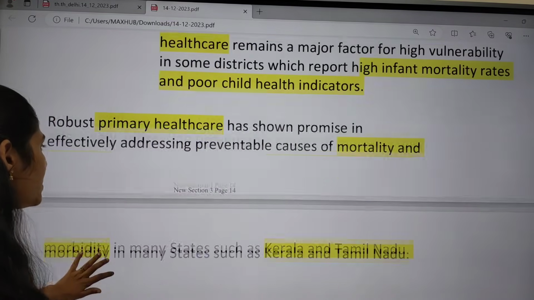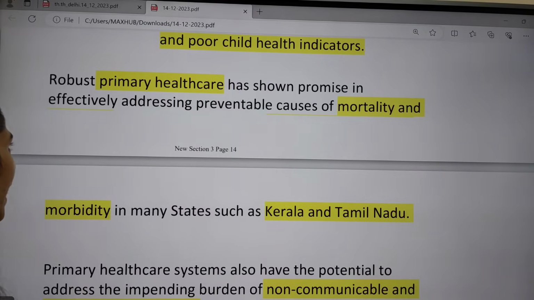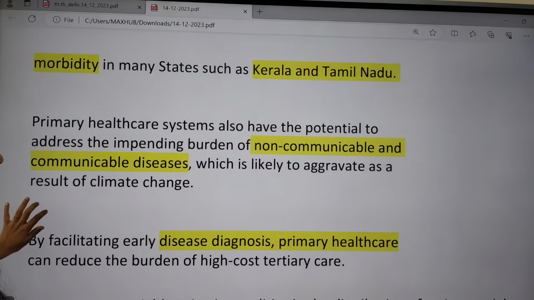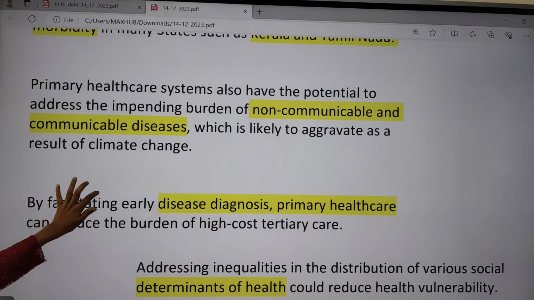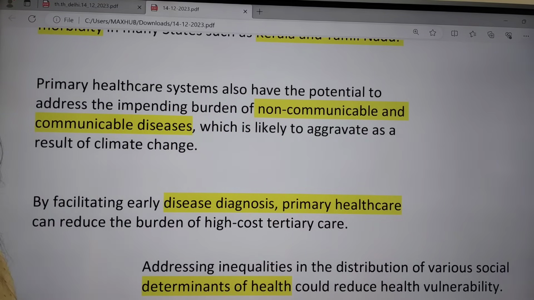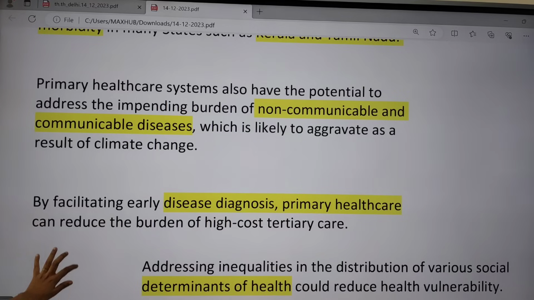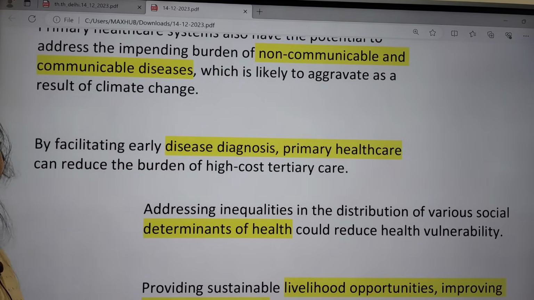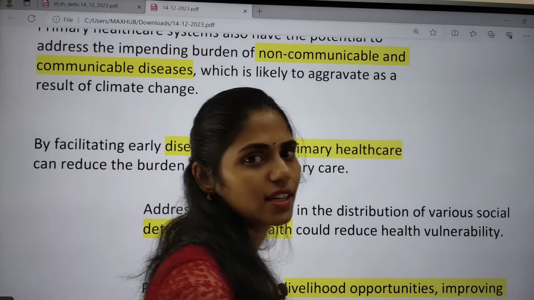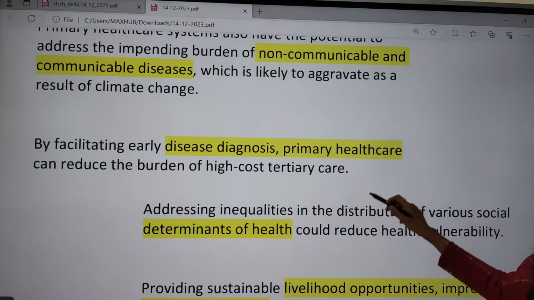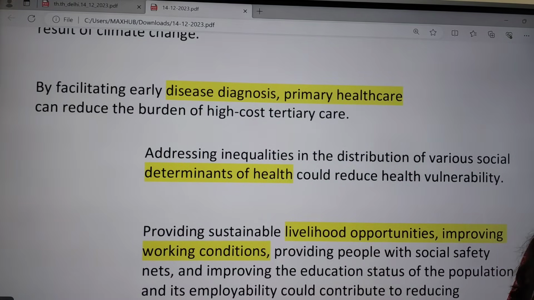So we need a robust healthcare system, and we have to address some preventable causes of mortality and morbidity, especially in states like Kerala as well as Tamil Nadu. We need to focus on primary healthcare systems, and even on non-communicable diseases as well, along with communicable diseases. Because of climate change there is an increased incidence of diseases, either communicable or non-communicable, and we have to focus on disease diagnosis.